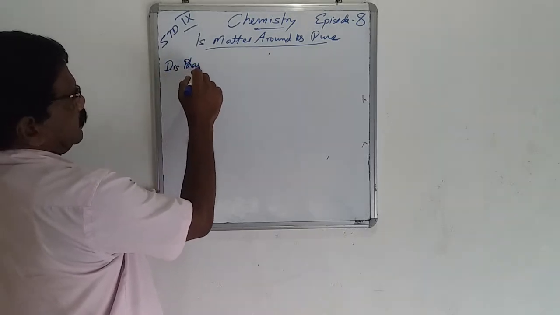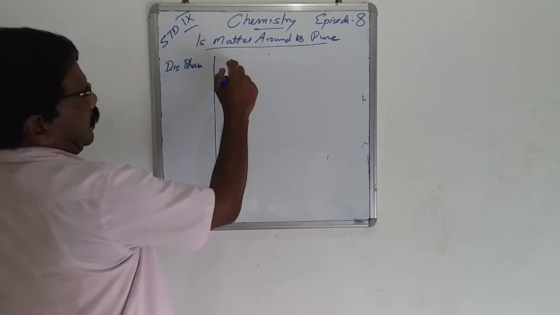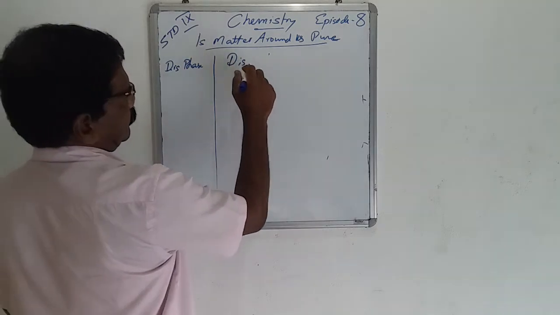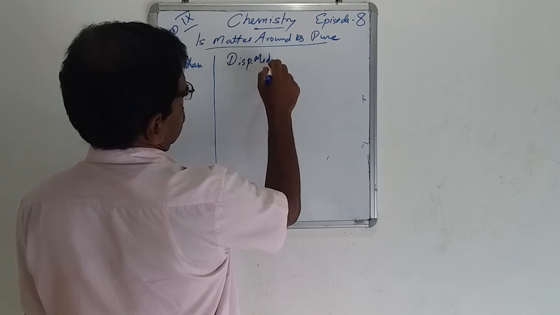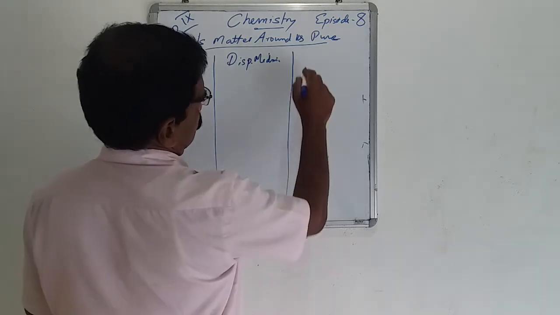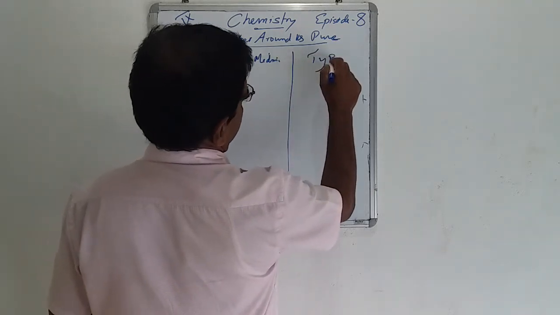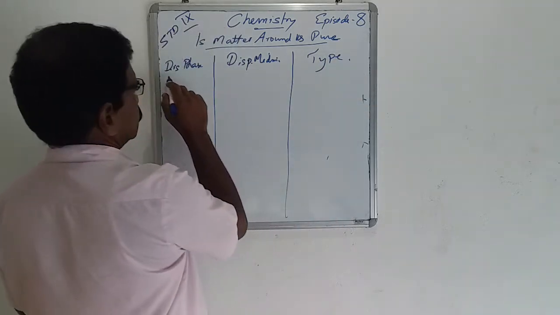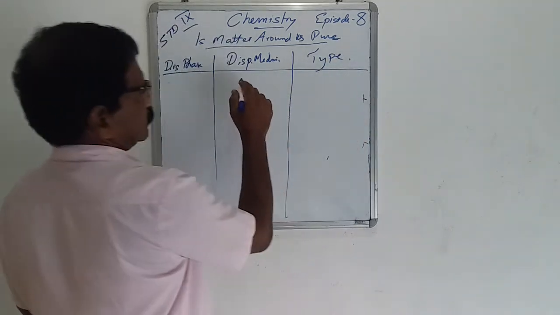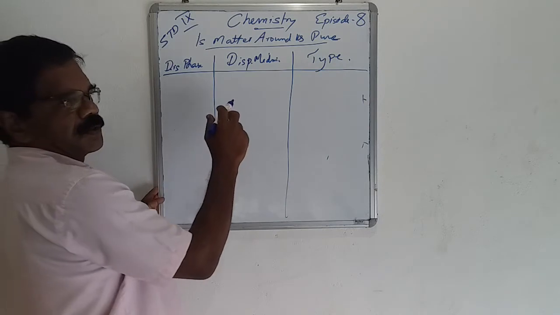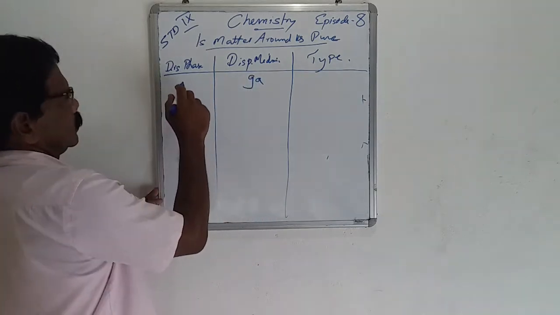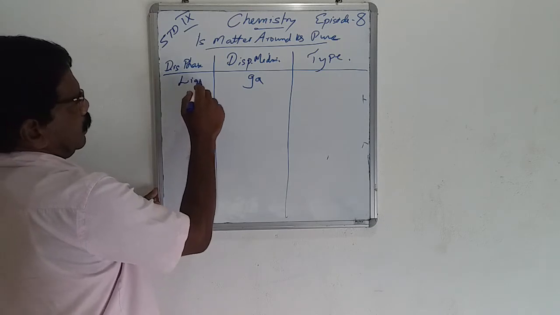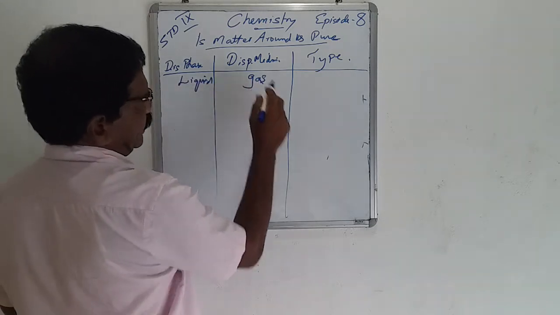Dispersed phase, dispersing medium, and type. First is gas as the medium, with liquid in gas.